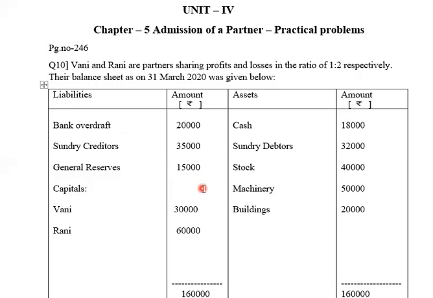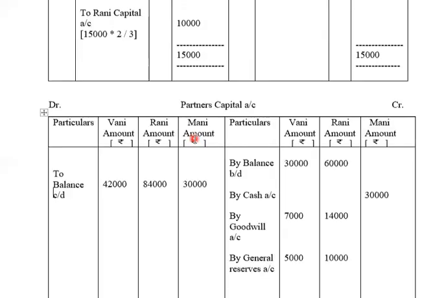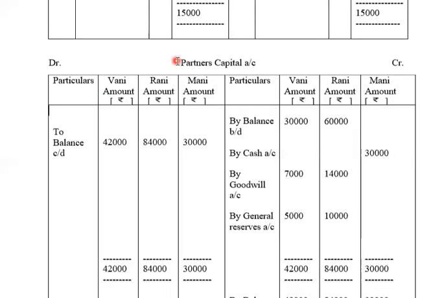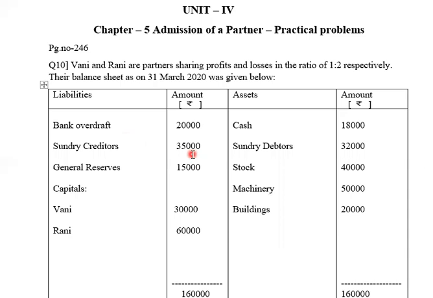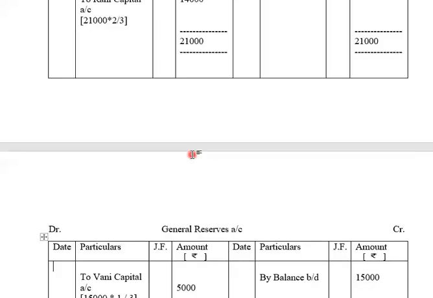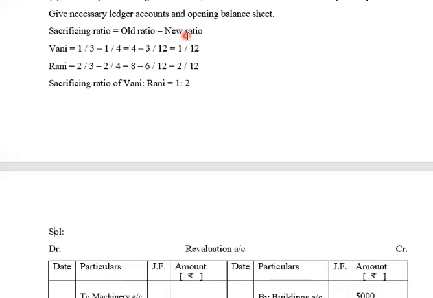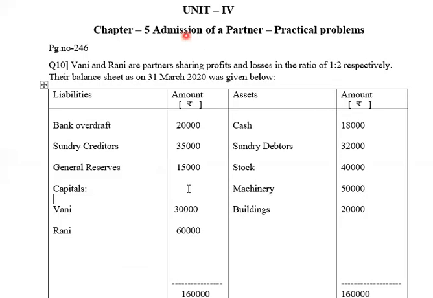पुरानी balance sheet को देखते हुए नई balance sheet complete करना है. Bank overdraft 20,000. Bank overdraft पे कुछ भी adjustment नहीं करे, तो जैसा है वैसा बताएंगे आप liabilities में. Bank overdraft 20,000. After bank overdraft we have sundry creditors 35,000. इसको भी कुछ नहीं करे तो जैसा है वैसा बताएंगे. Sundry creditors 35,000. Then after sundry creditors we have जनरल रिजर्व 15,000. ये पुराना अमाउंट था, इसको बांट के क्लोज करके खत्म कर दिए, तो दोबारा नई बैलेंस शीट में इसको नहीं बताएंगे. So now we have completed all the items which are given as liabilities.